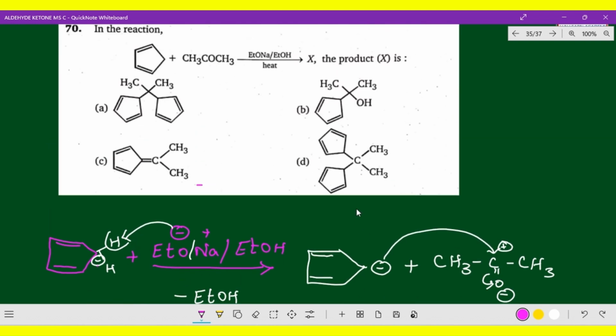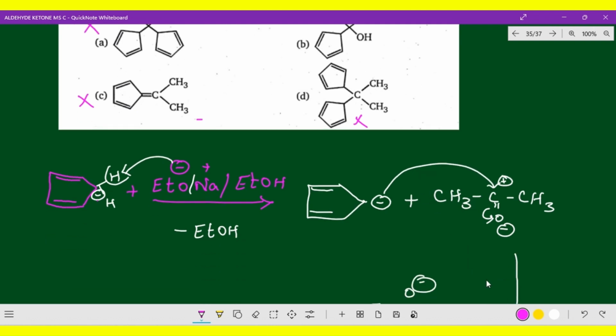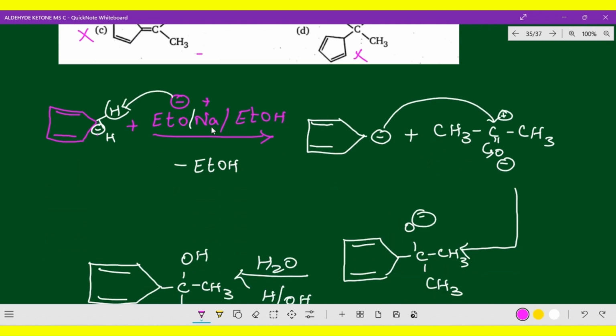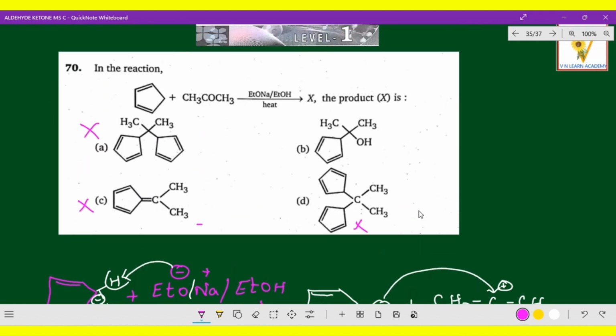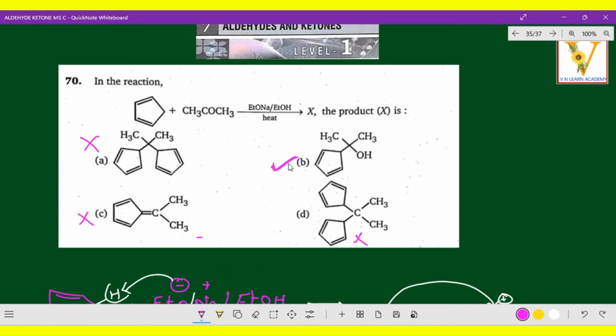Now which is the correct answer? This option does not have OH, so it will not be the correct option. Of course, this will not be the correct option here also. The alcohol group is available here, where oxygen comes from acetone, the carbonyl group, which gives the tertiary alcohol. Now which is the correct option? Option B is the correct option.